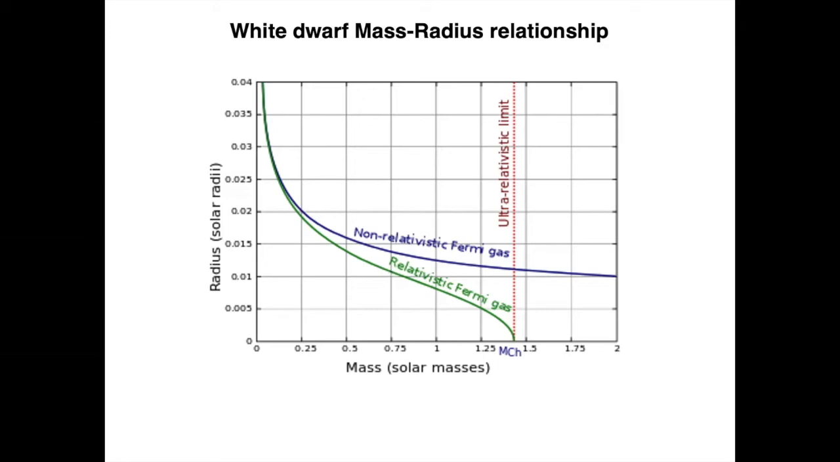Now, eventually, a volume of 0 is reached for the mass given by the Chandrasekhar limit. That's the red dotted line here, the ultra-relativistic limit or the Chandrasekhar limit. This mass limit sets the maximum mass that a white dwarf can have.